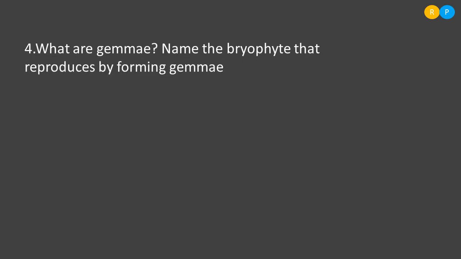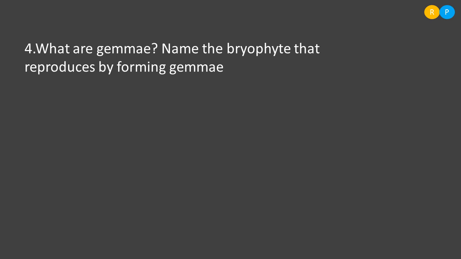Name the bryophyte that reproduces by forming gemmae. We have seen that in liverworts, one of the common asexual reproduction methods is gemmae. Gemmae are multicellular buds, green in color, and these buds are produced in large numbers within a receptacle.